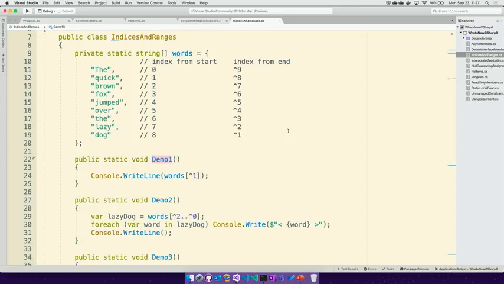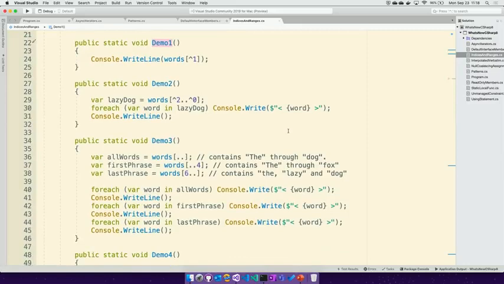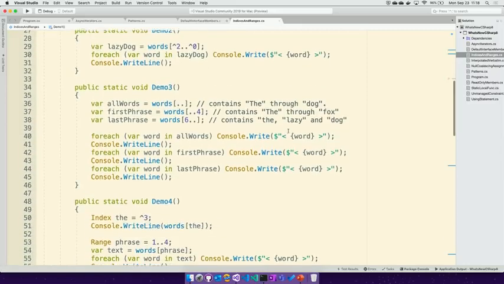One of the controversial things about this feature is that the index from the end starts from hat 1 and then moves up to hat 9. The reason for that is hat 0 is the length of the array, so it is actually one past the end and points to the very end of the array. You can think of hat 0 as sequence.length, and hat 1 as sequence.length minus 1, which matches up with the last element. Where this feature works fairly well, we can write things from either end. We can also take a slice of it.